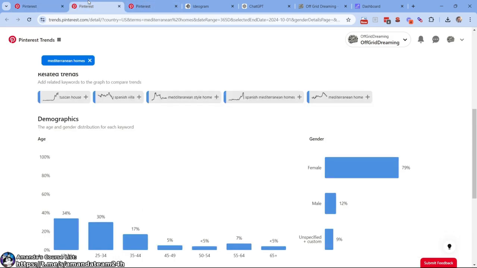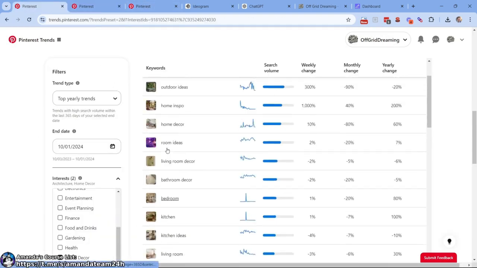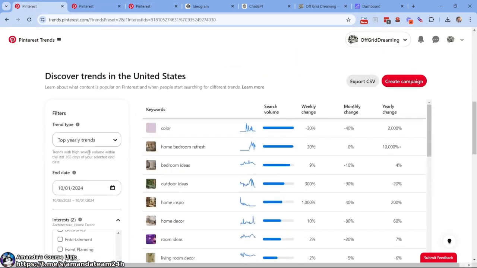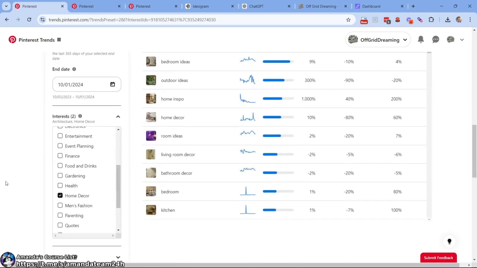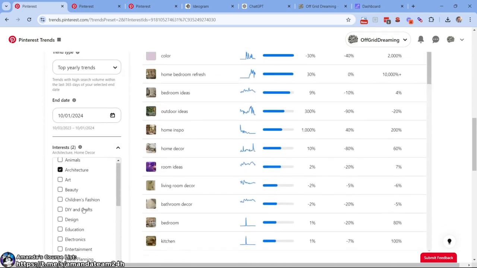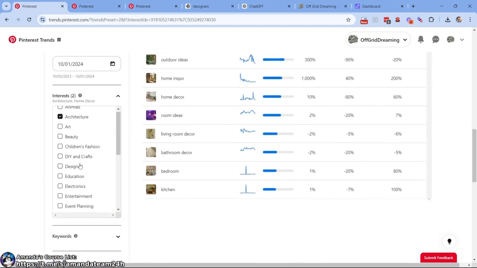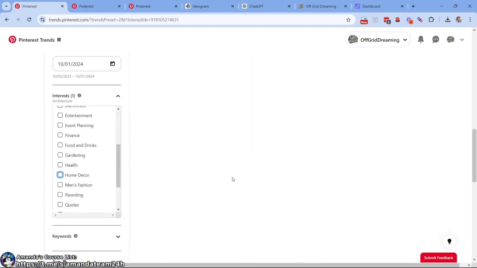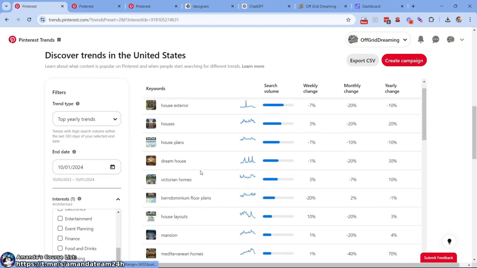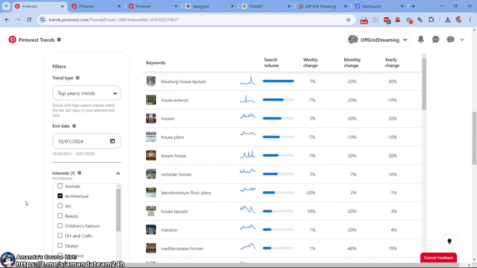We're going to keep it simple in this module. What we're going to do, we're going to come to top yearly trends, right? Pinterest trends. And we're going to come down here. Initially, I typed in architecture. And here's a little freebie for the course. If you click on two things, right? So architecture is number one, right? I'm clicking on only architecture now, right?